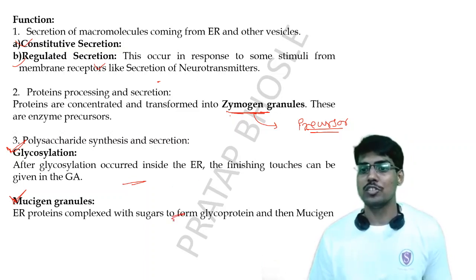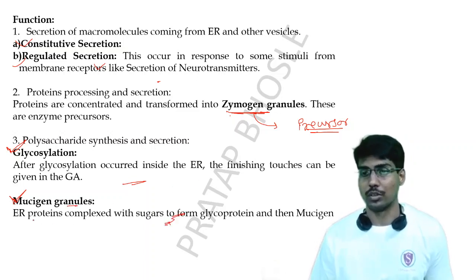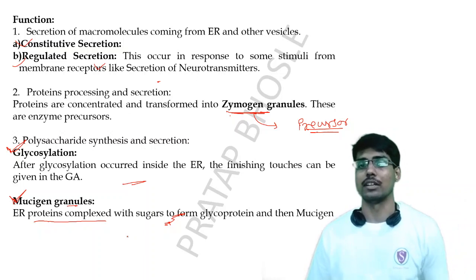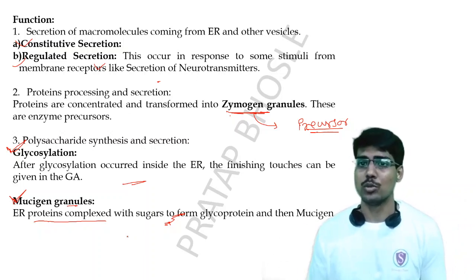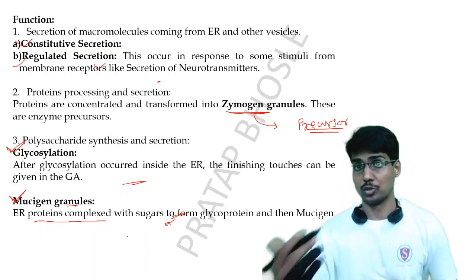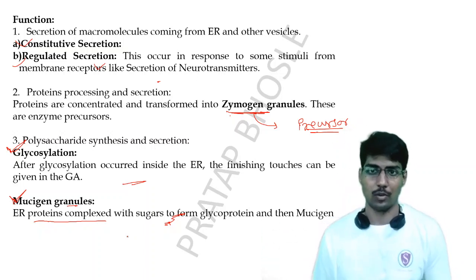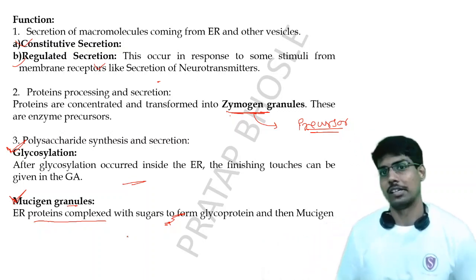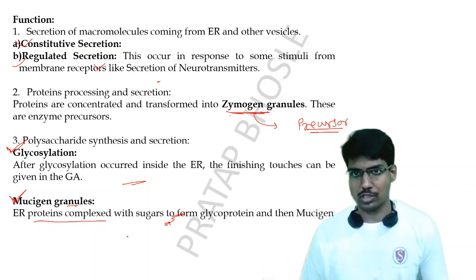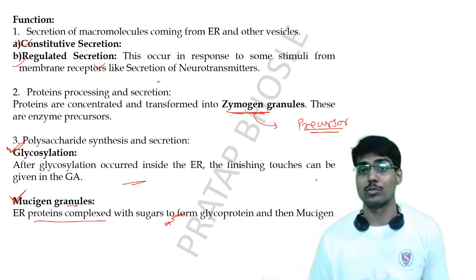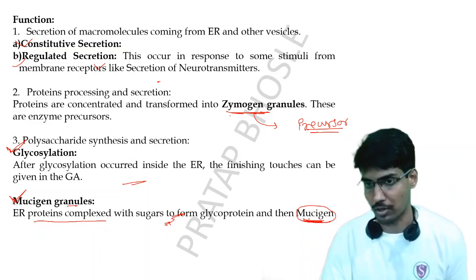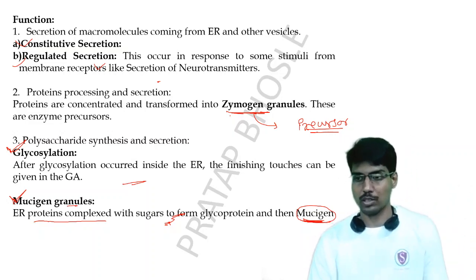Next is mucigen granule formation. When proteins come from the endoplasmic reticulum to the Golgi apparatus, they are further complexed with the sugars present in the Golgi apparatus, which came from the cytoplasm. After the sugars are added to these proteins, it forms a glycoprotein. Inside the Golgi apparatus there is further processing of these glycoproteins, and it finally forms mucigen. So these are mucigenous, viscous carbohydrates. This is the third function of the Golgi apparatus.